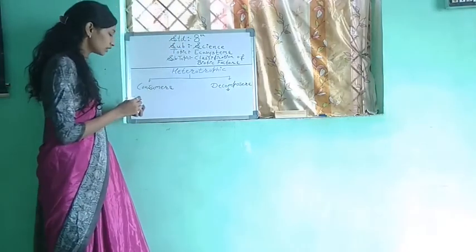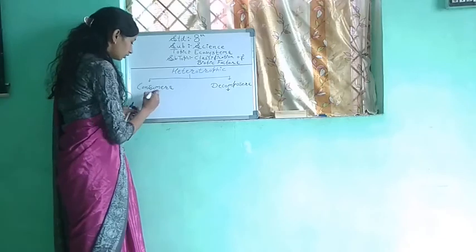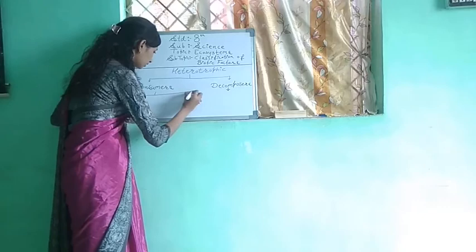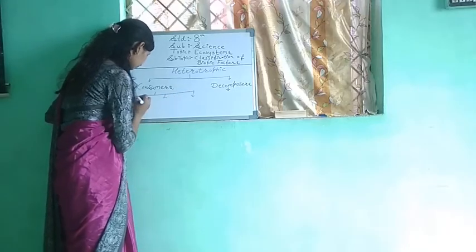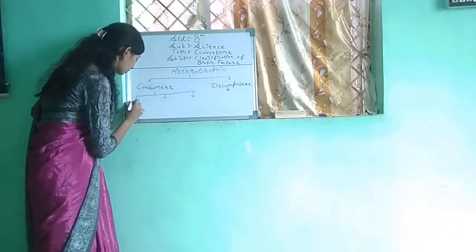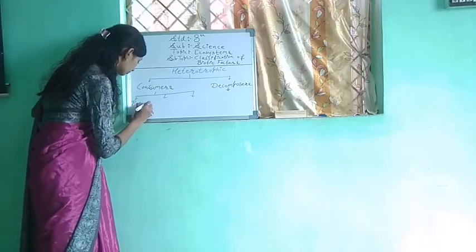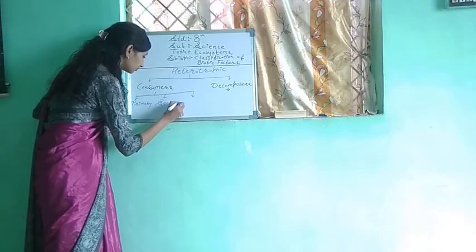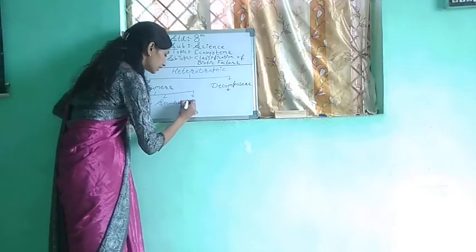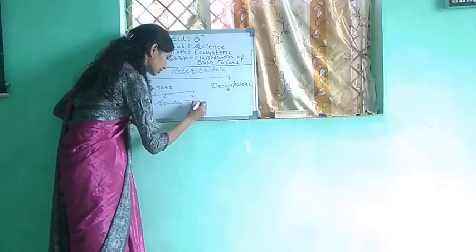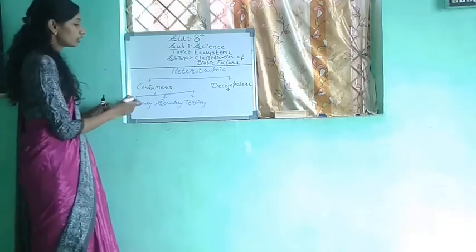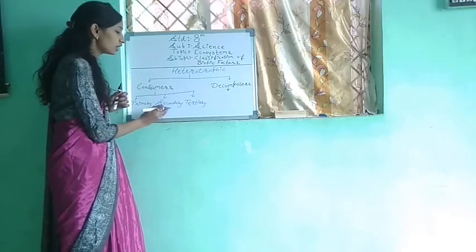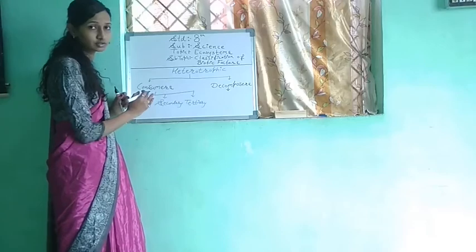First we will see the consumers. The consumers are of three types. Primary consumers, secondary consumers, and the third one is tertiary consumers. So these consumers are divided into three categories: primary consumers, secondary consumers, and tertiary consumers.